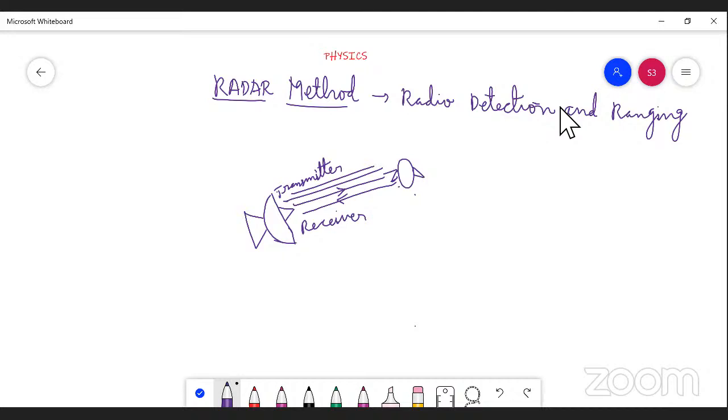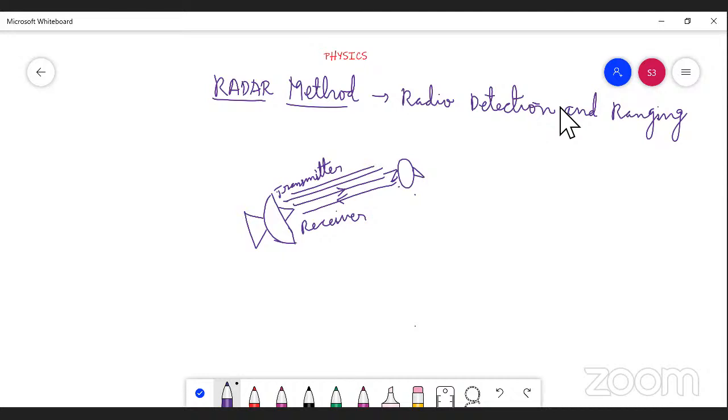For example, when we throw a cricket ball towards a wall, after striking the wall it returns back towards us, isn't it? The same principle we can use here. When the wave returns back, the receiver will accept the signal. It will take some time.